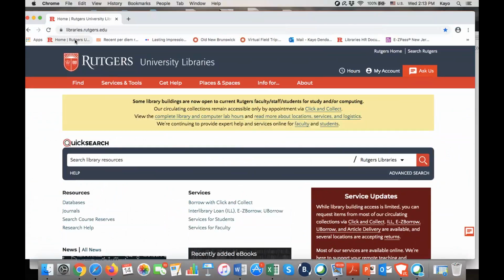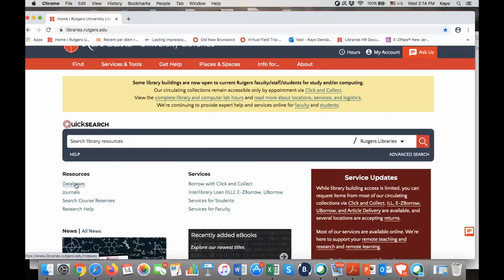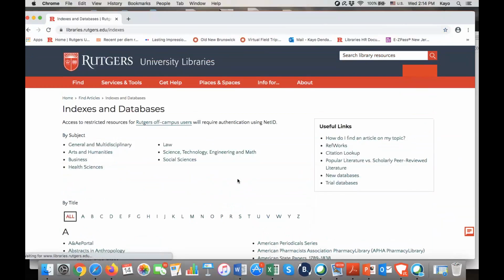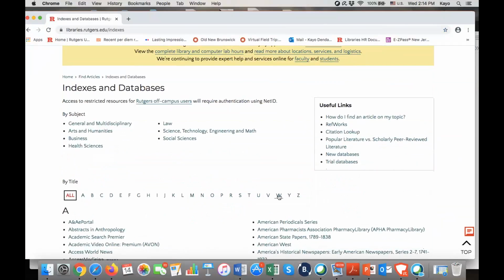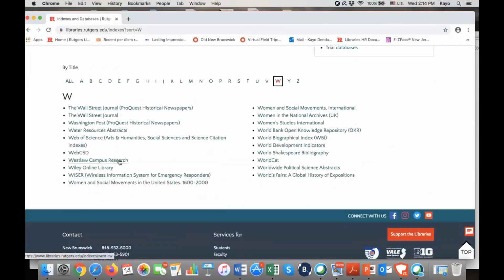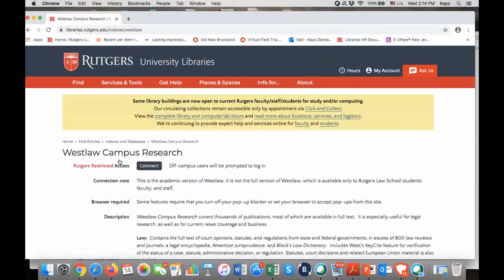I am back here on the library's website, and now I'm going to explore Westlaw Campus Research, which is also a subscription database. So I'm going to click on databases again, and now on the letter W, and then on Westlaw Campus Research.